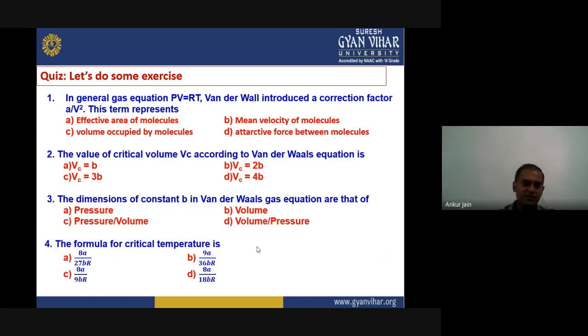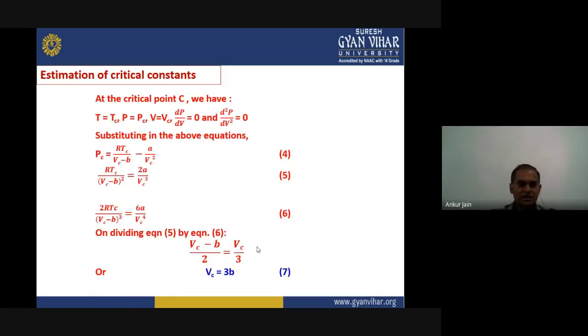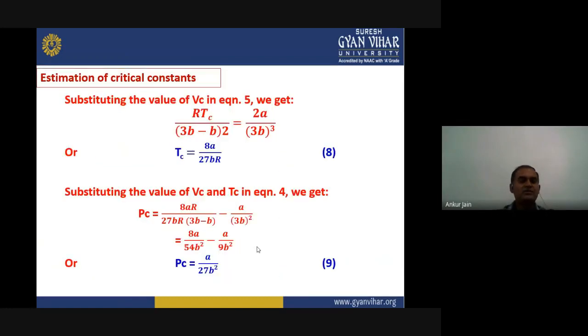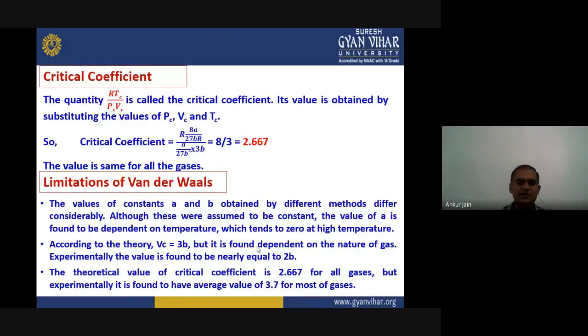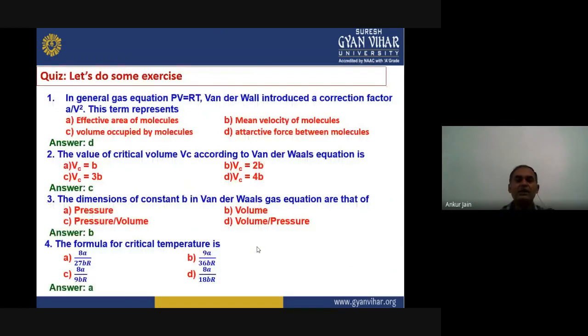We can find here Vc equals 3b, Tc equals 8a upon 27Rb, and Pc equals a upon 27b square. So the right answer for this question will be 8a upon 27Rb. Option A is the right answer for question number 4.